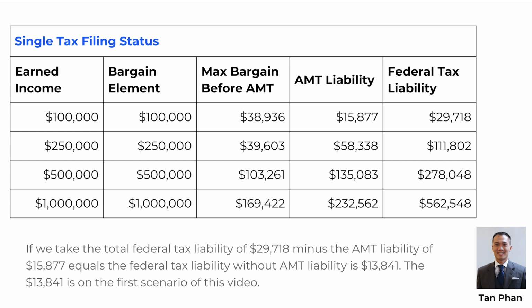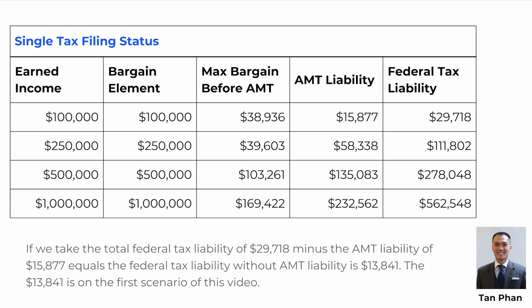Earned income $250,000. Bargain element $250,000. Max bargain element before AMT $39,603. AMT liability $58,338. Federal tax liability $111,802. Earned income $500,000. Bargain element $500,000. Max bargain element before AMT $103,261. AMT tax liability $135,083. Federal tax liability $278,048.